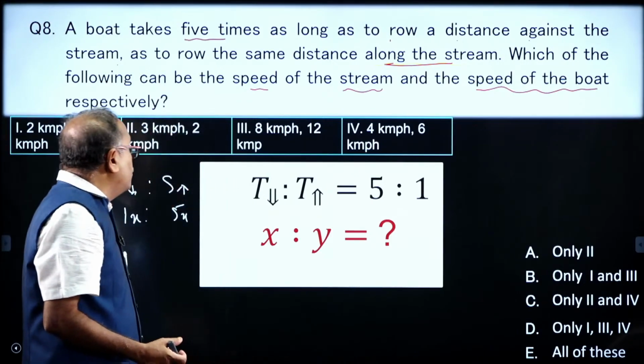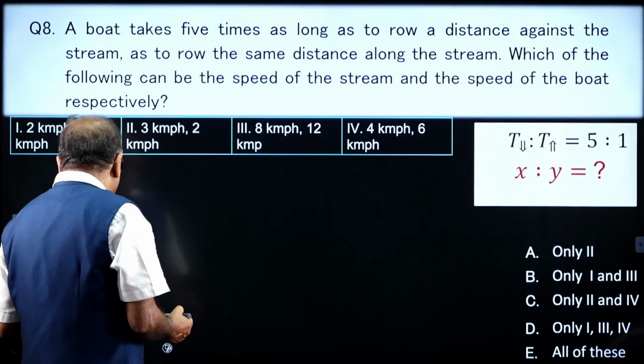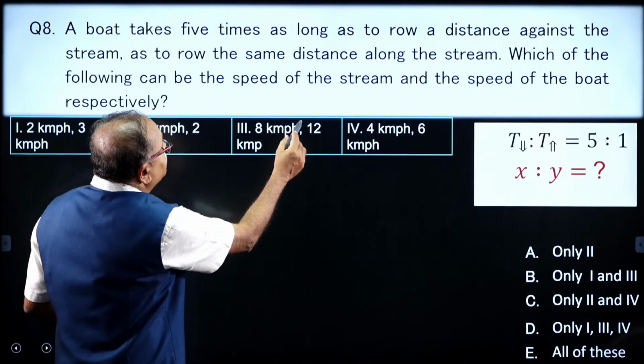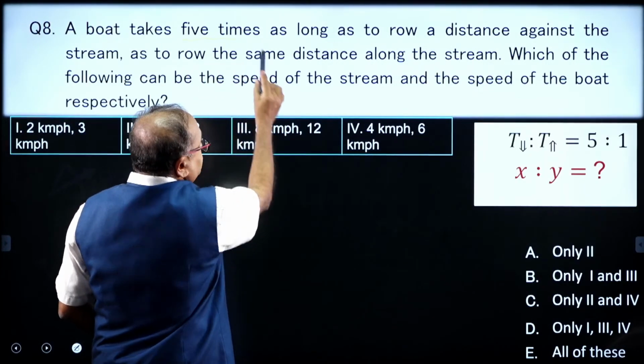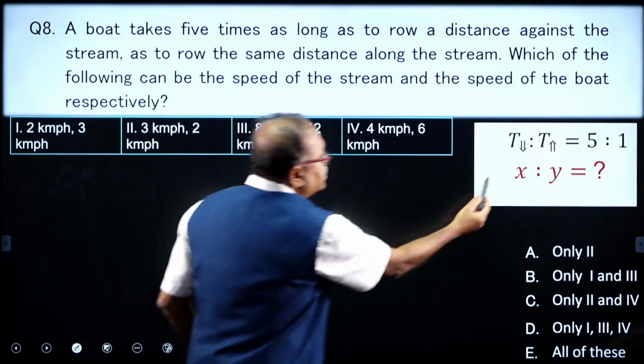Let me move on over here and then answer this question. It is given that the 5 times, that is what is given, right?